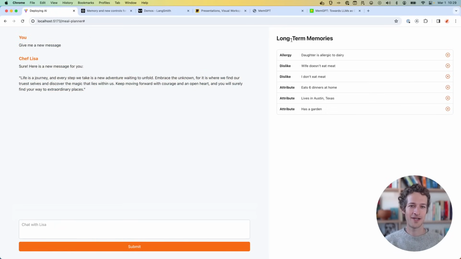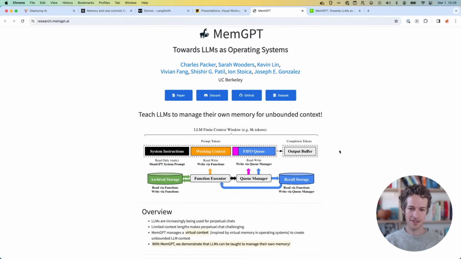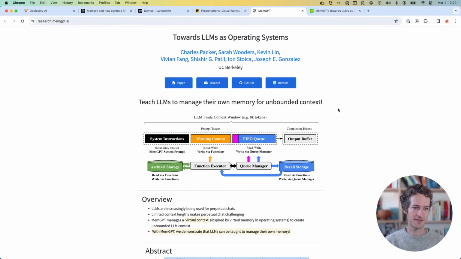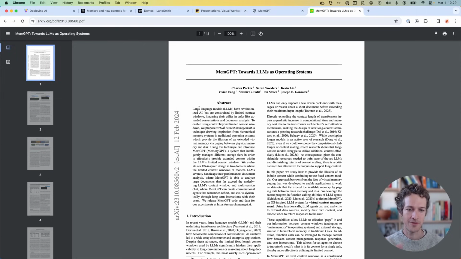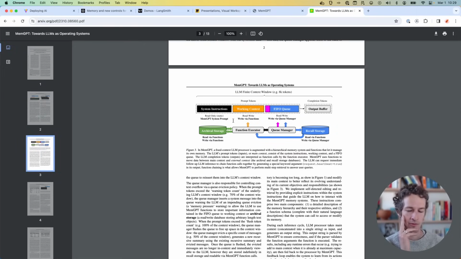Anywho, how do I actually build this thing? Let me talk quickly. MemGPT is a really cool project and research paper that came out a while ago, probably six months or so. I definitely looked to that as some of the inspiration after I started down a really simple implementation. They've got a great paper that explains their process, but they were doing something very similar, only way more robust, which is how do you combine long-term memory and short-term memory? How do you have a whole queue of messages that, as it gets too long, condenses? Basically, how do you pack as much information into a small context window as possible?